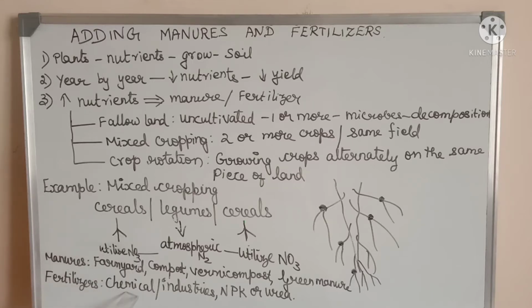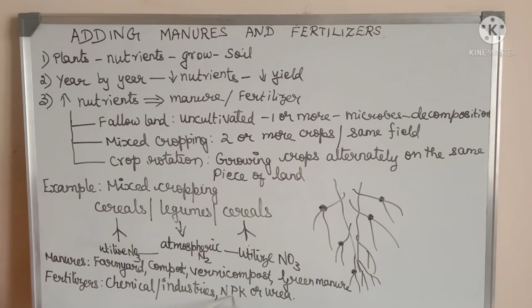The next one is the fertilizer. Fertilizers are basically the chemical substances which are produced in the industries. Here, we used to prefer the NPK fertilizer. NPK, already you know the symbol of N. N represents nitrogen, P represents phosphorus, K represents potassium. So, the chemical which is rich in all the three are preferred for the farmland.